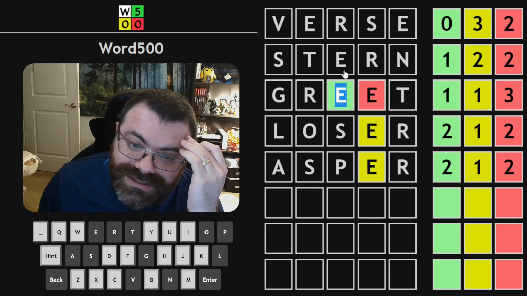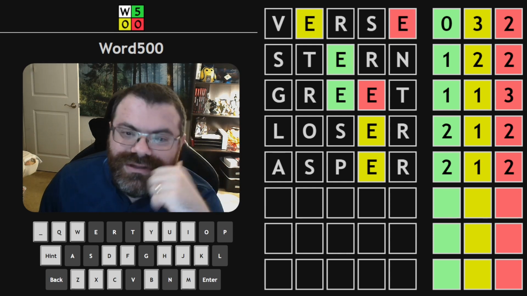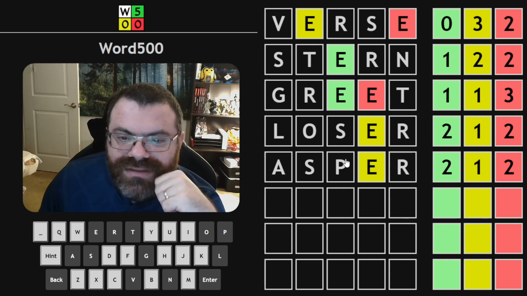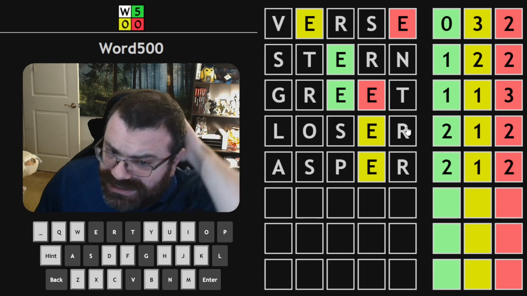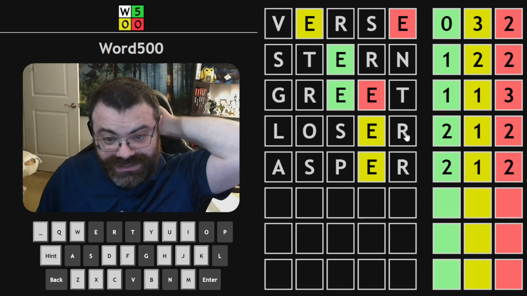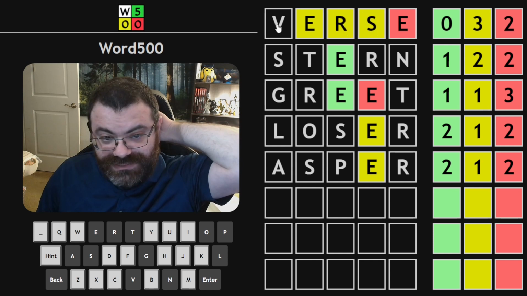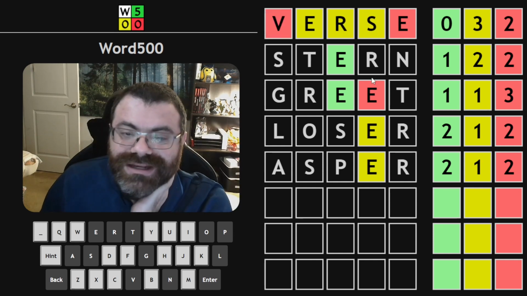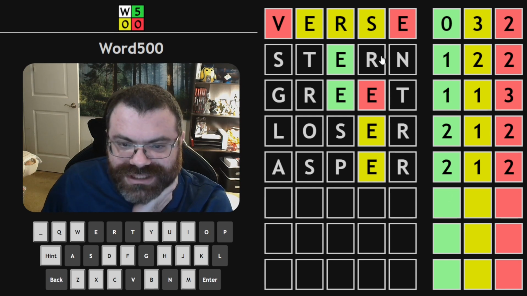That would mean this. Unless the E was green here. And then yellow, green here, and then yellow here, and red here. Okay, so that's an option with an E in the middle. And then what? If we had an R, I think we have the RS still. So let's go based off that. I mean, maybe there's a V in the word. I may have to do another guess just to get more info, but I haven't found anything viable yet.